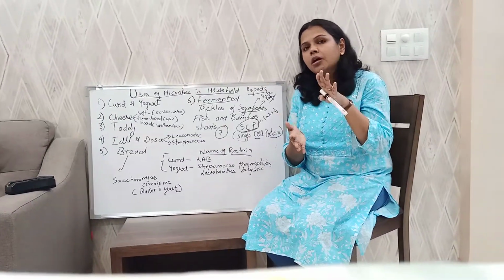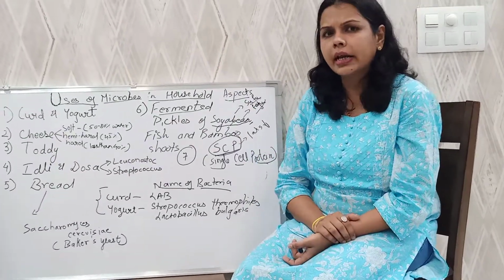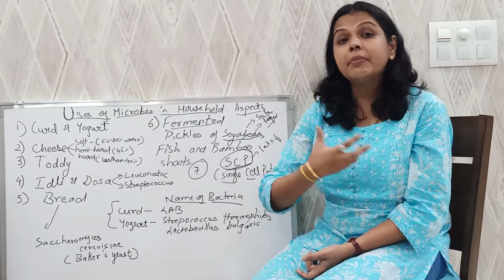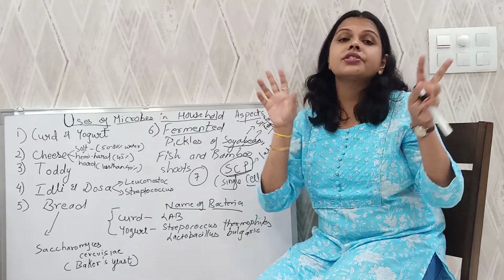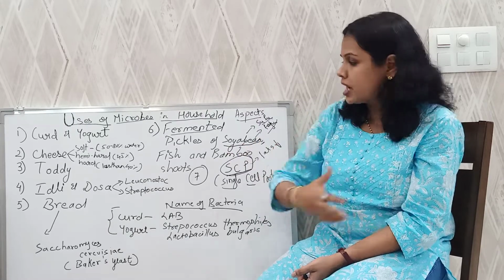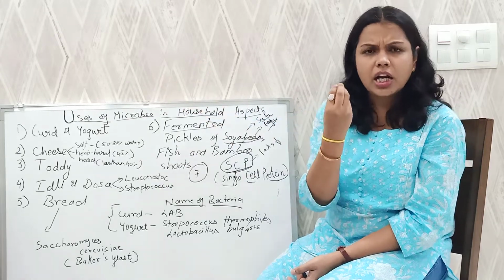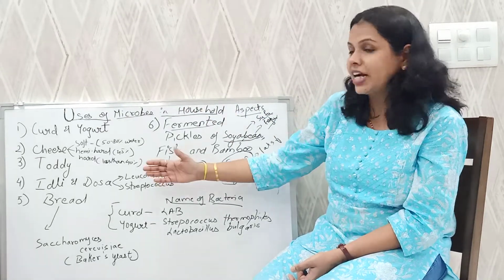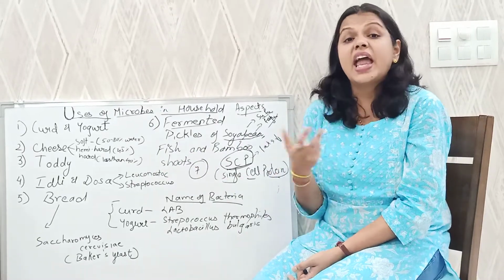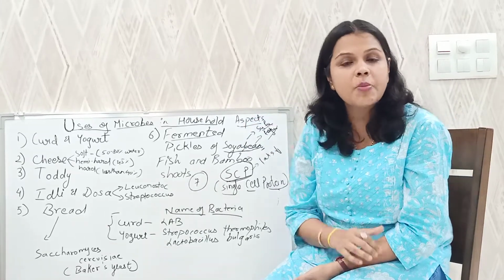If you have seen your mother, she keeps that batter in sunlight. What is the need for keeping it in sunlight? It is said that in summer the batter ferments very fast, isn't it? In winter it takes time. The reason again is temperature. See, ambient temperature is needed for each and every species. Same is with bacteria. If you keep that batter in sunlight, because of the warmth, these bacteria will multiply faster. And what will they do? They will do anaerobic respiration, isn't it? You have kept it covered, the batter is closed, so they will do anaerobic respiration.